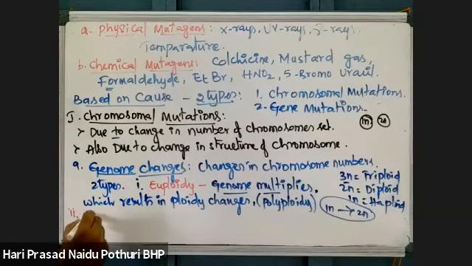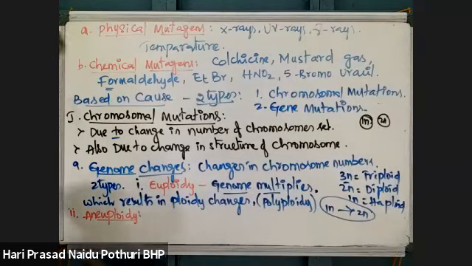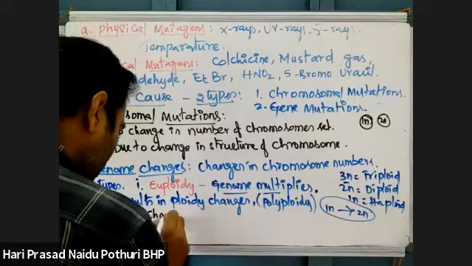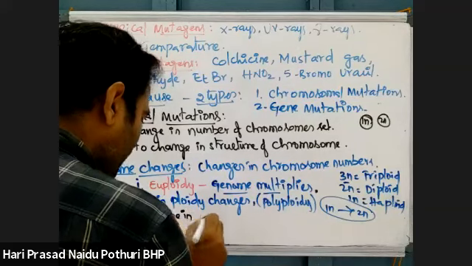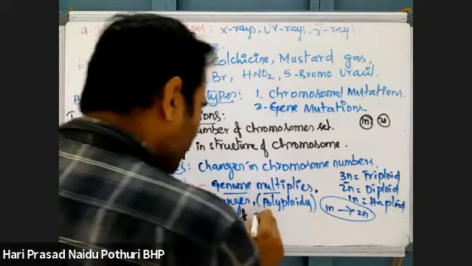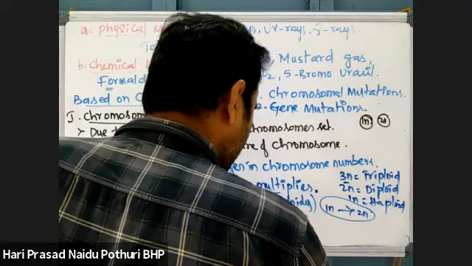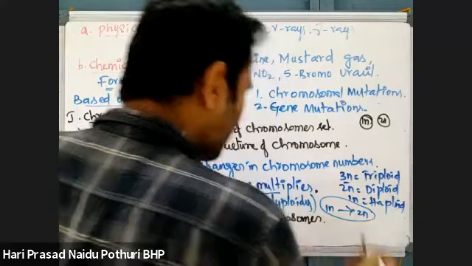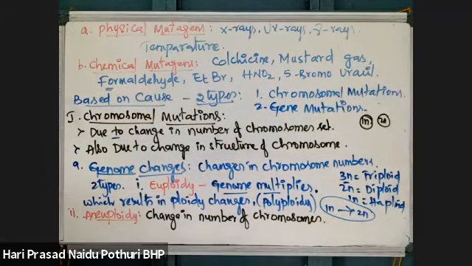Second type, aneuploidy. Here, aneuploidy is a change in the number of chromosomes, not the entire genome. Numerical changes in the number of chromosomes, that is what we can say aneuploidy. I will explain the difference.